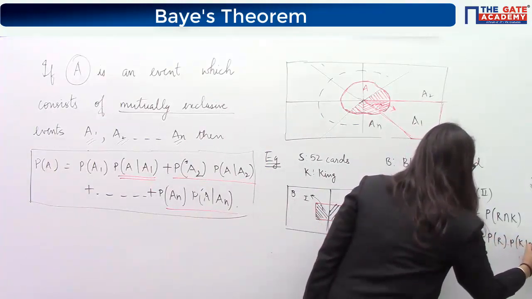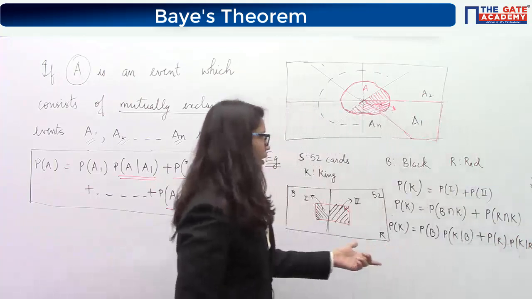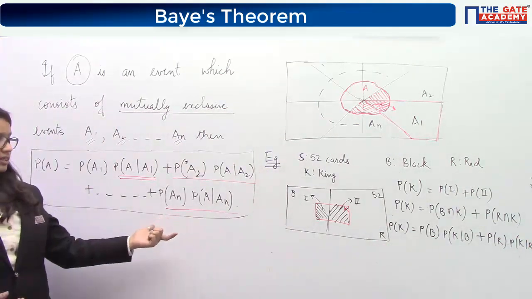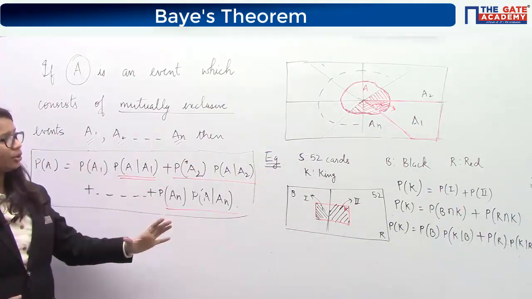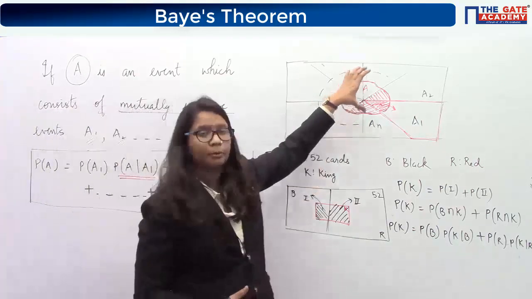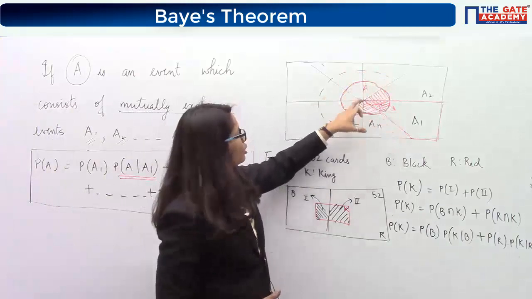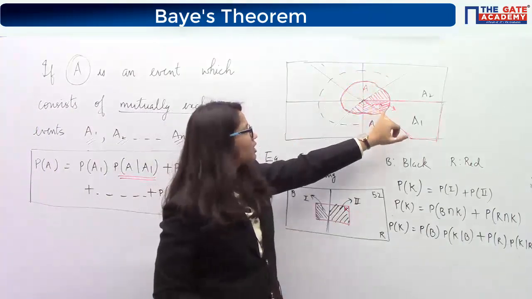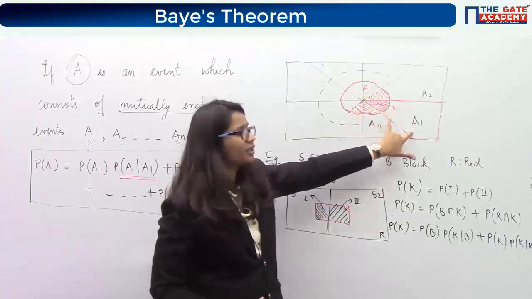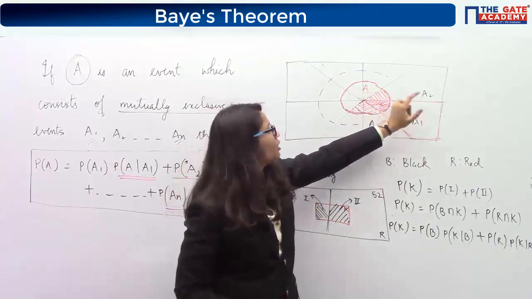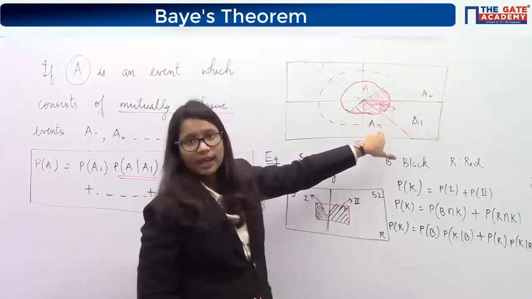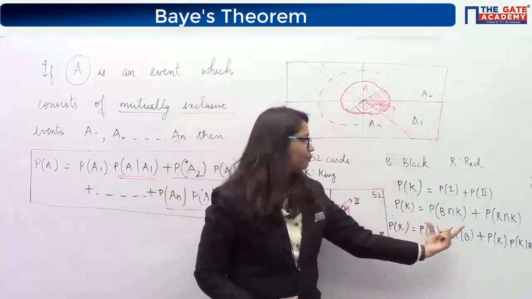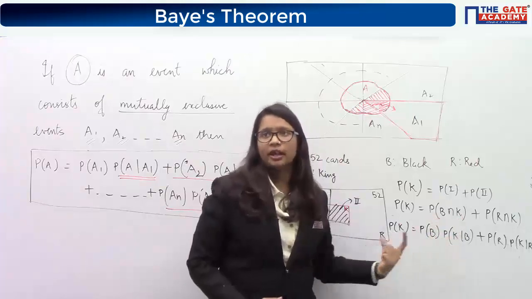And if you look carefully, this is nothing but this formula that I have written over here. So basically it means that if you want to find out the probability of A, then you need to add these hatched regions, and these hatched regions are nothing but the intersection of A with A1, intersection of A with A2, similarly intersection of A with AN. And using the conditional probability, you can say that this intersection can be written like this.